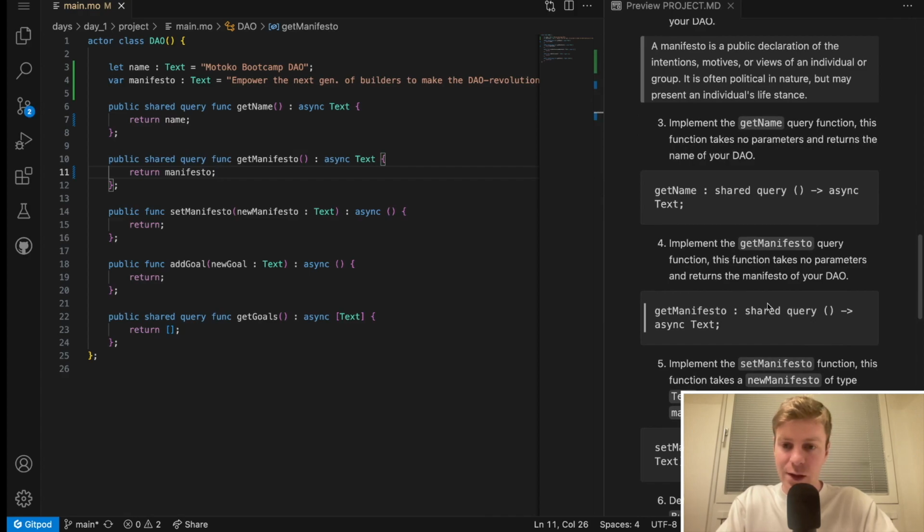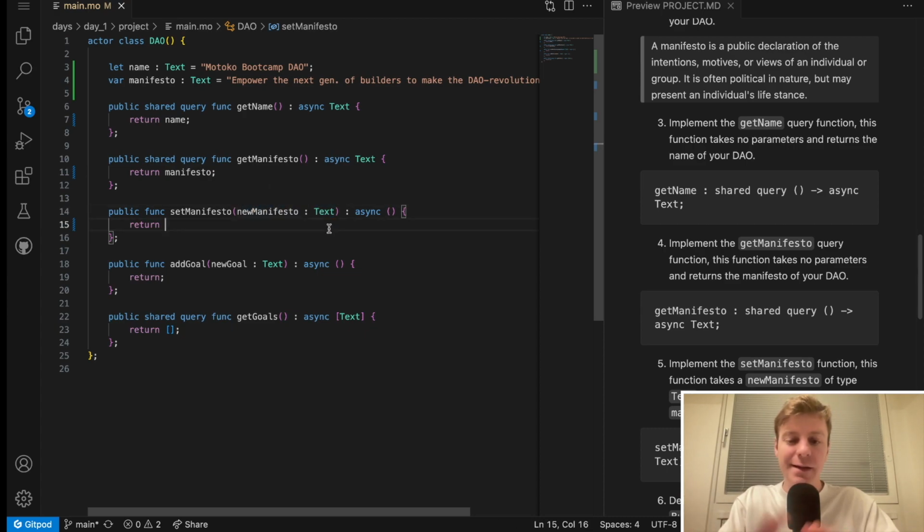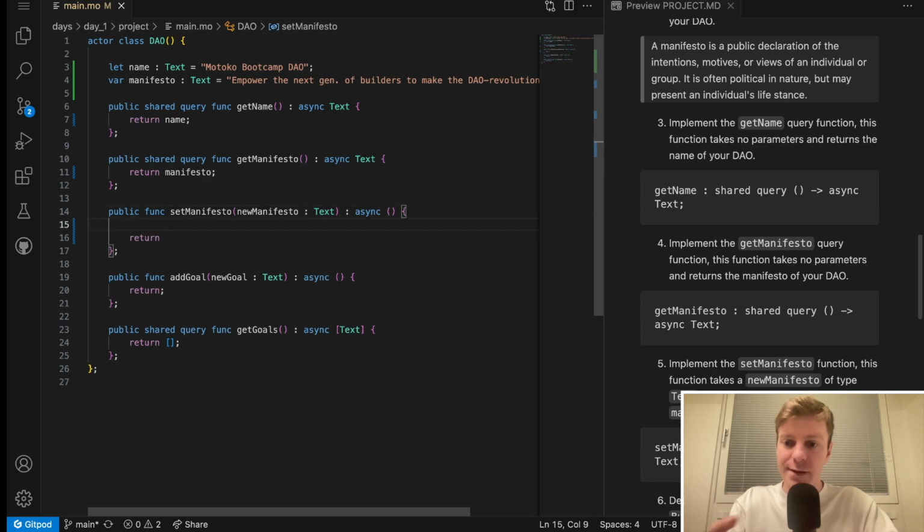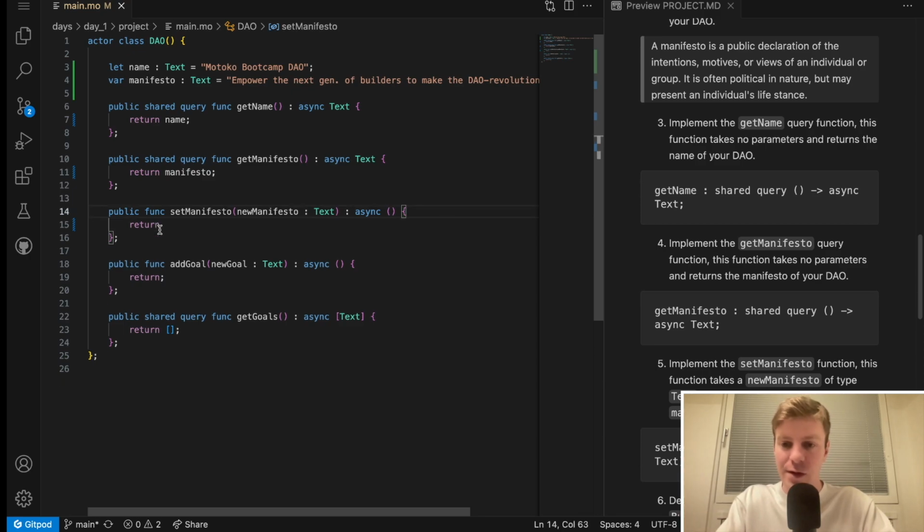Task number 5, implement the set manifesto function. So the set manifesto can be called by anyone and we can set a new manifesto. This is not necessarily something that we want, so we will see later in further projects that we want to make sure that only some people, only through vote, can change the manifesto. But for this video and for this project, we want to make it possible for anyone that calls this function to set a new manifesto.